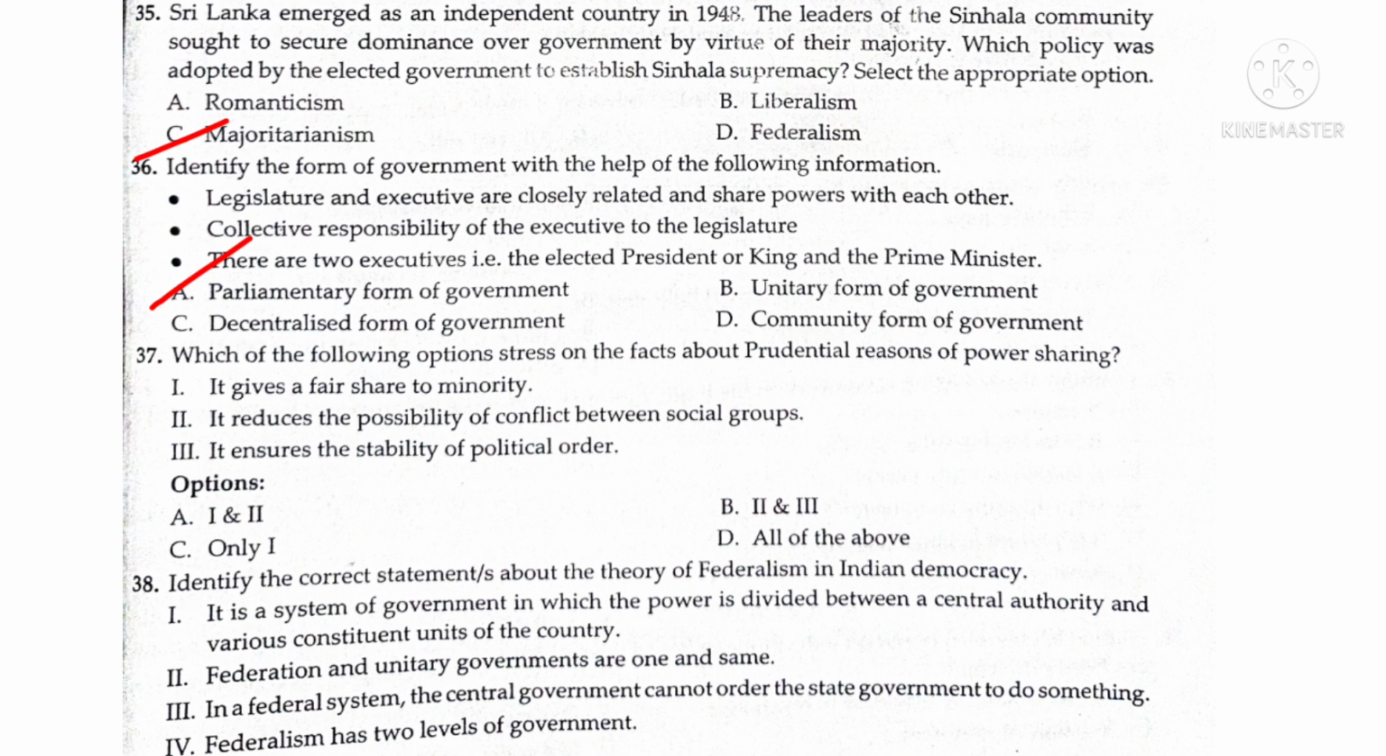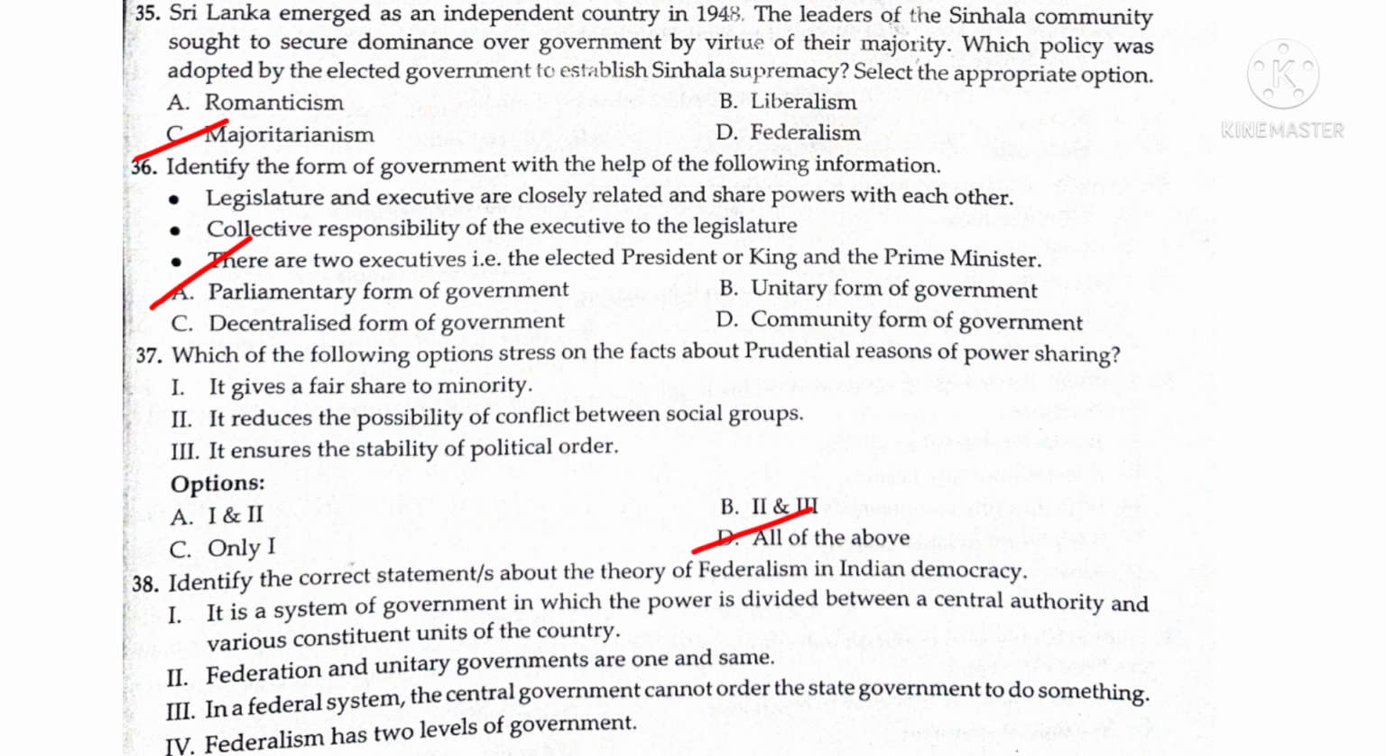Question 37. Which of the following options stress on the facts about prudential reason of power sharing? It gives fair share to minority. It reduces the possibility of conflict between social groups. It ensures the stability of political order. Answer is D, all of the above.